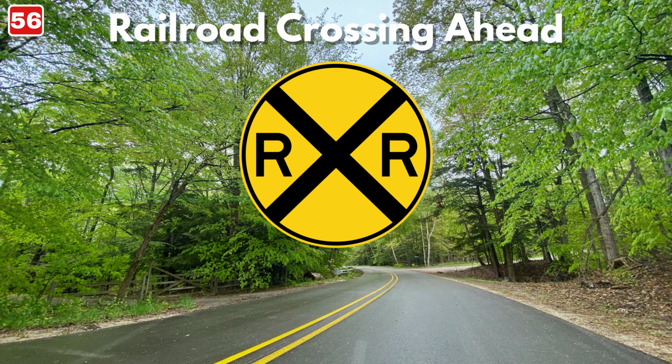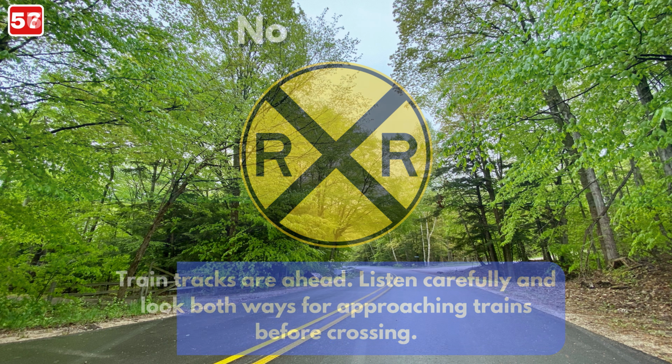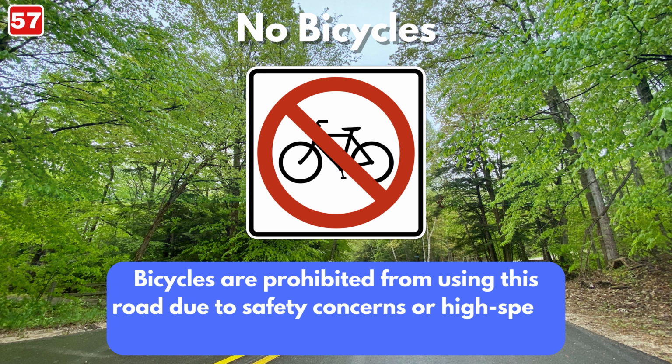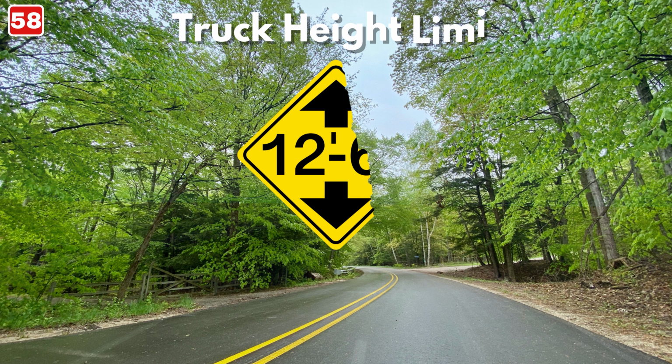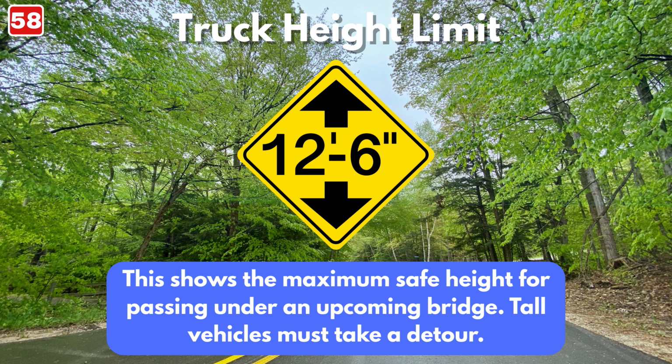Railroad crossing ahead sign. Train tracks are ahead. Listen carefully and look both ways for approaching trains before crossing. No bicycle sign. Bicycles are prohibited from using this road due to safety concerns or high-speed traffic. Truck height limit sign. This shows the maximum safe height for passing under an upcoming bridge. Tall vehicles must take a detour.